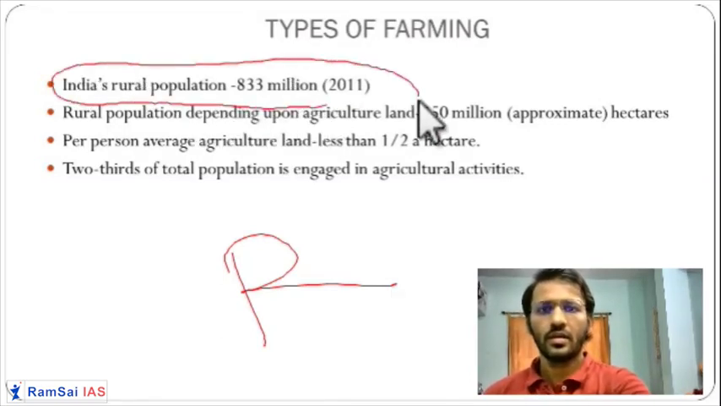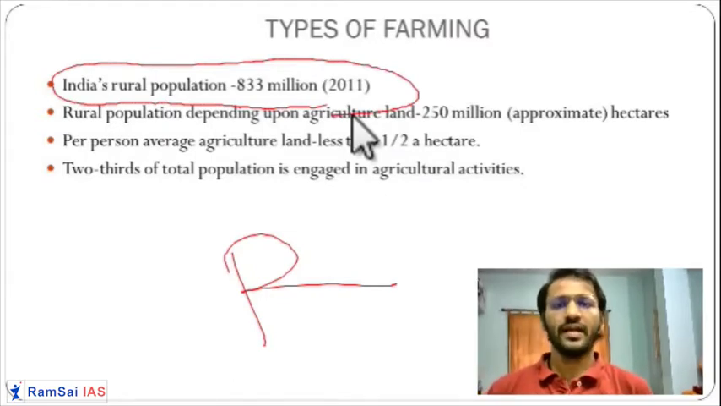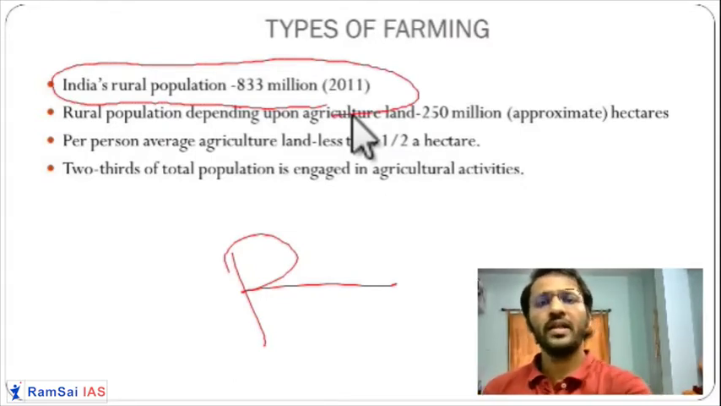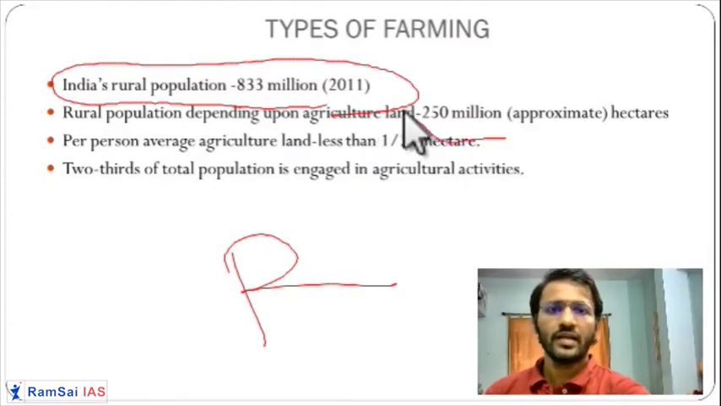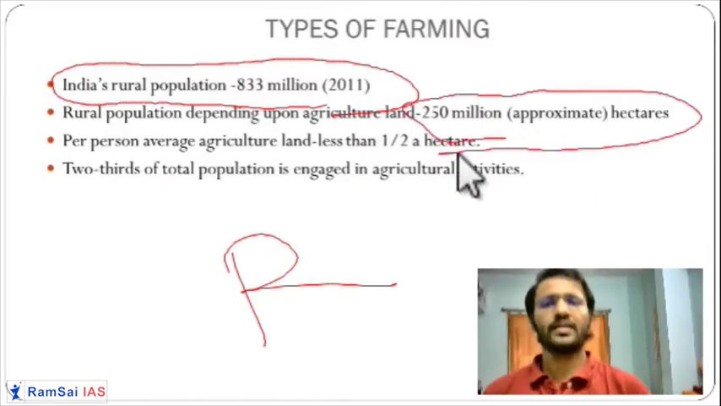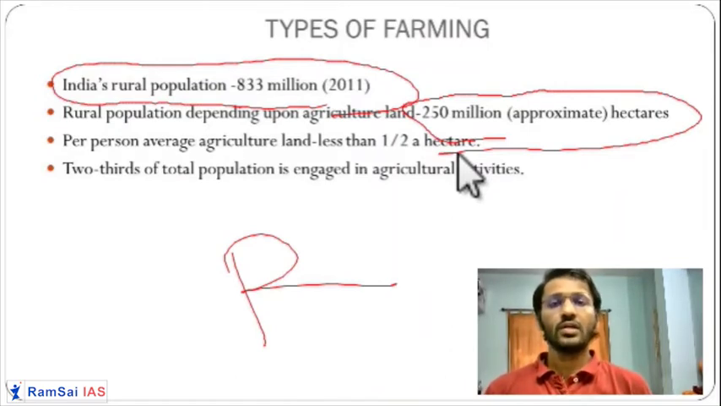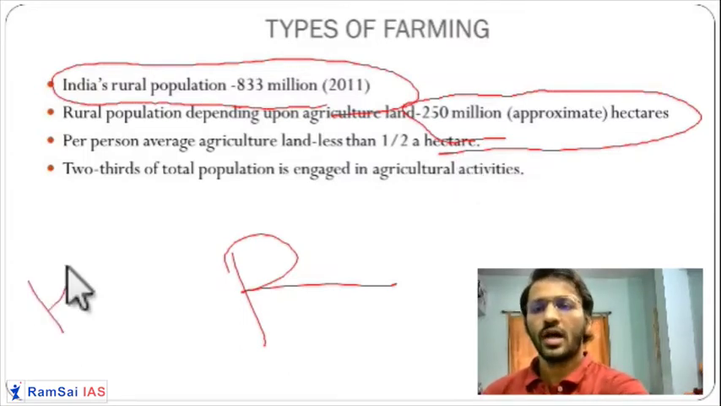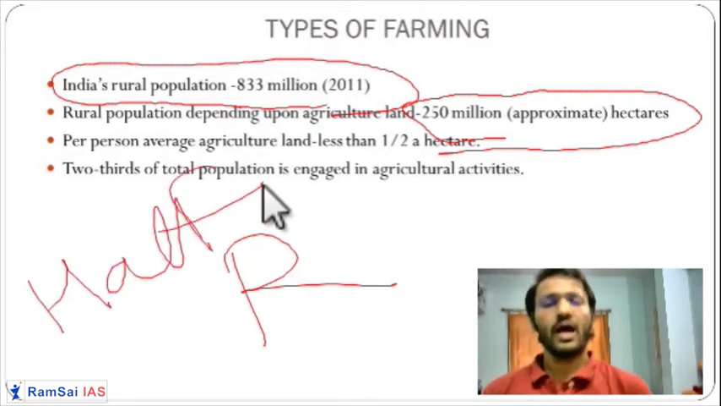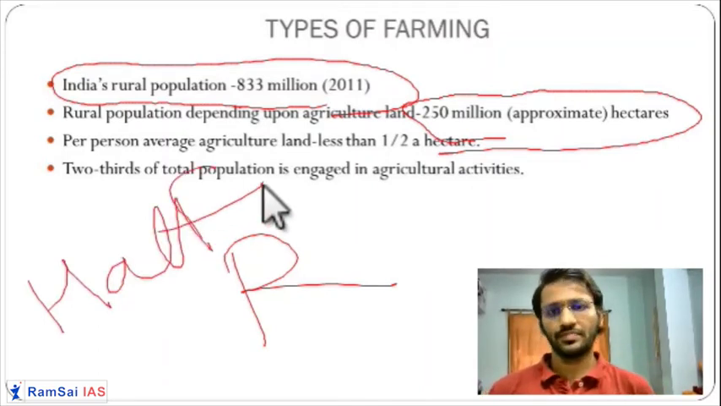If we see the total population of rural India which is engaged in agriculture, it is almost 80 crore people, and depending on how much land we have, that is 250 million hectares of land. You can see such a small land has a huge population. If you see the average per person, it will be almost half an acre of land per person. Getting it? So that's why in India we have intensive subsistence type of agriculture practiced widely all over the country.